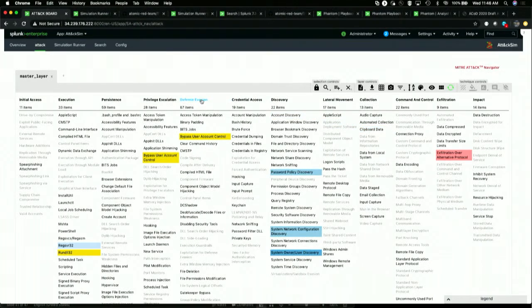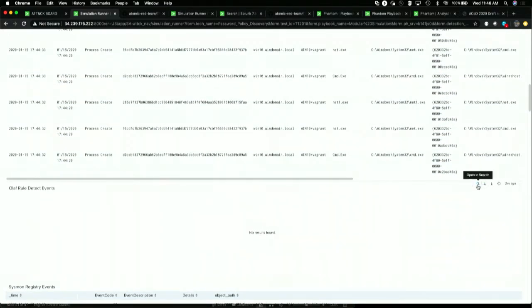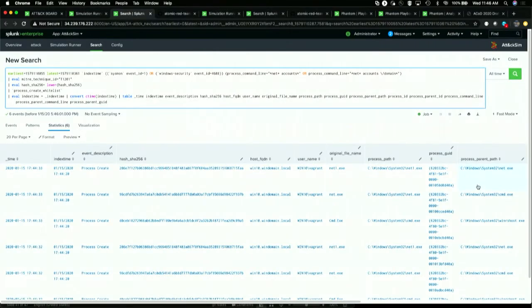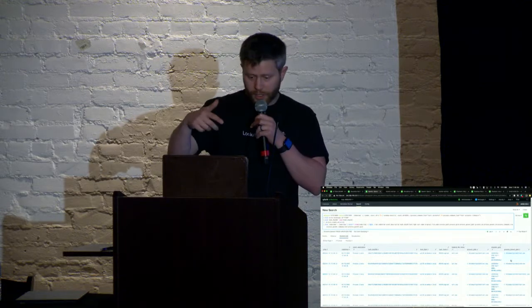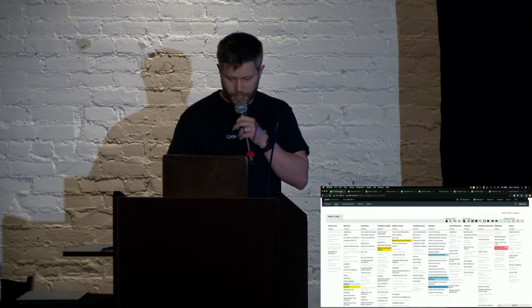Boom. So the idea is that you have these things going, you validate that it works. If it doesn't work, what would I do? Okay, I could open this search in a new Splunk panel, right? And say, okay, now I need to tweak it, make it work to detect what I want, reload it, have it saved, pick it from my drop-down, and then I'm off and running, right?